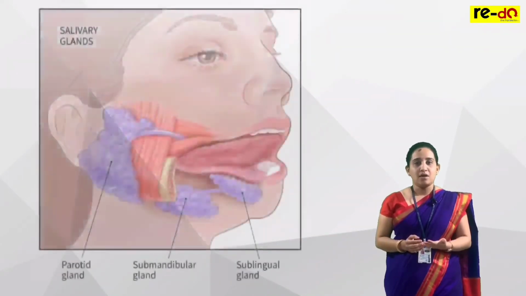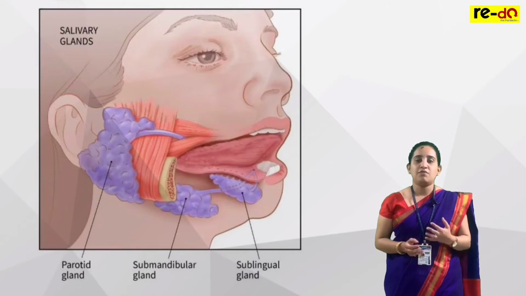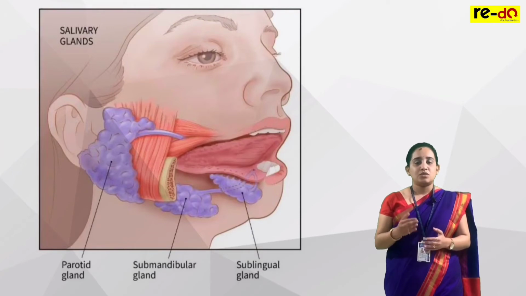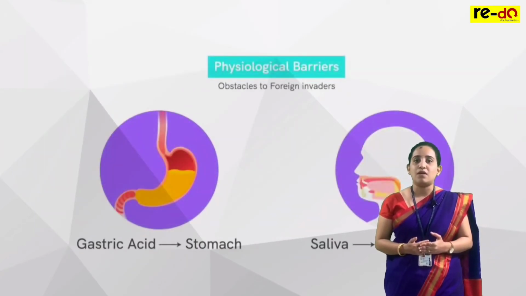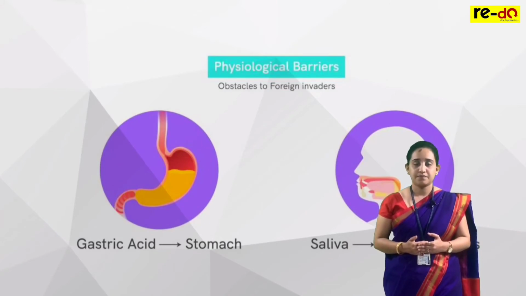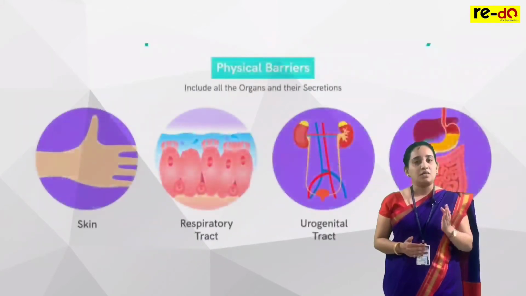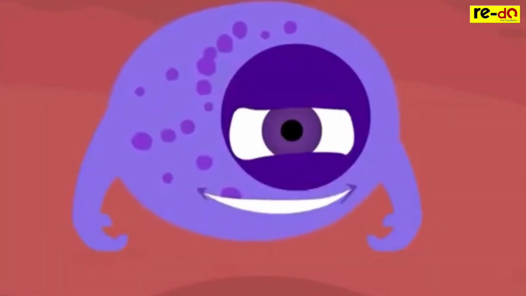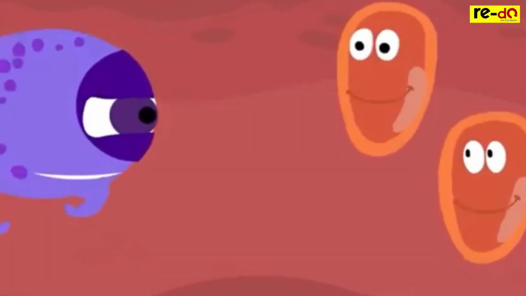Next is the saliva, which is also helping to trap the foreign particles in the beginning itself and immobilize them. So these are the examples for the physiological barriers, or we call it the chemical barriers. The physical or the surface barrier, and the second, physiological or chemical barriers, form the first line of defense.